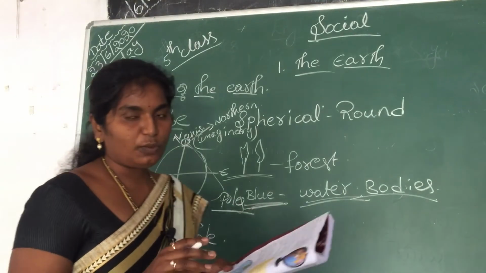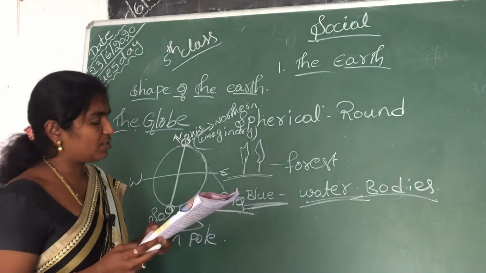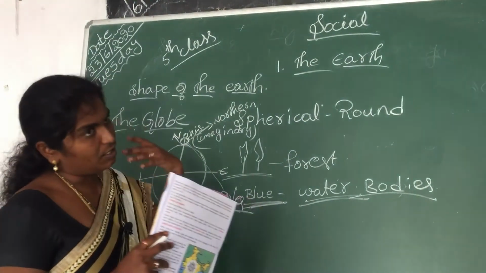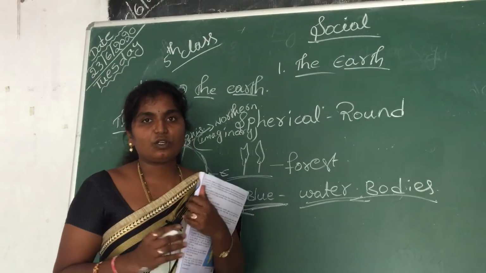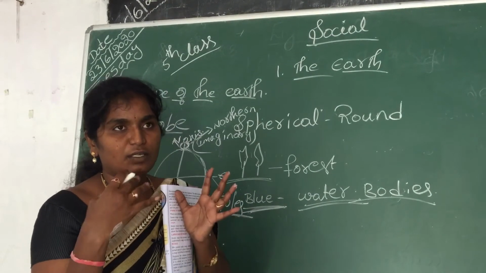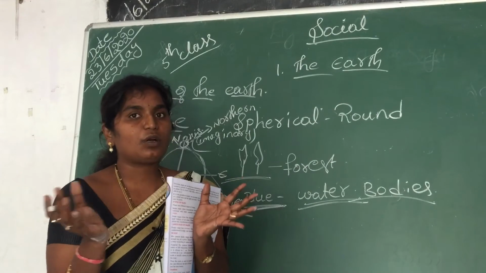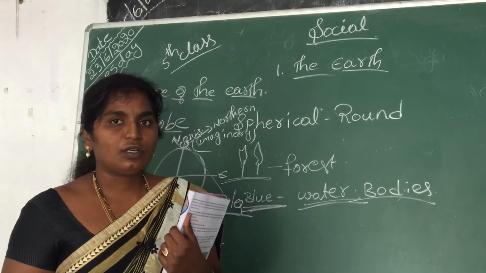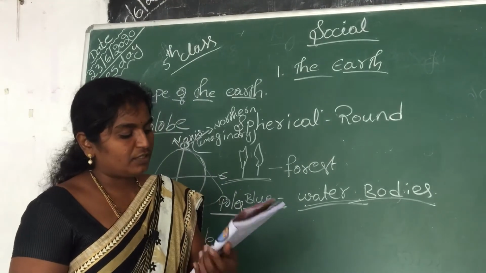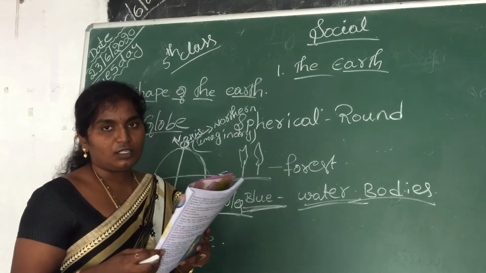And a globe has some limitations. A large globe is difficult to carry. If we are seeing any globe, we will see the globe in a small size. We do not see globes in a bigger size because we cannot carry them. So globes are in the small size only. Space is limited, we cannot show many details on the globe.